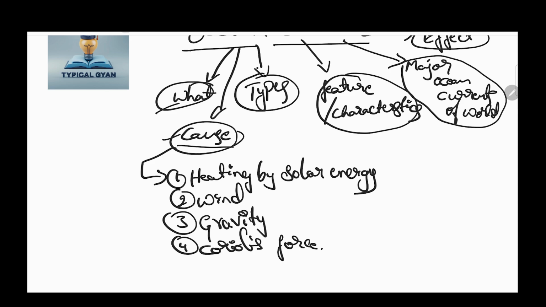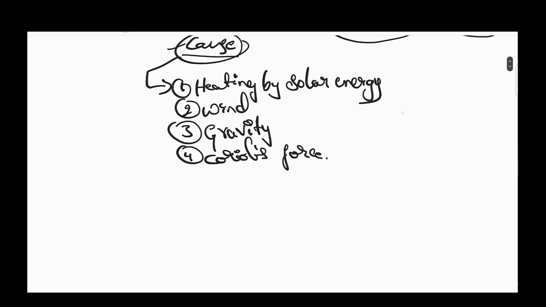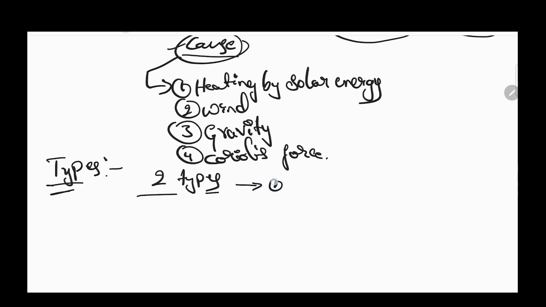Next, we move towards types. In types of ocean current, there are mainly two types. First thing, surface ocean current.